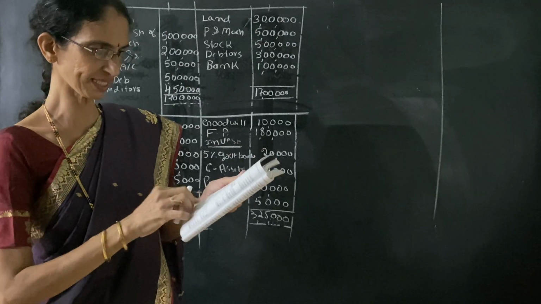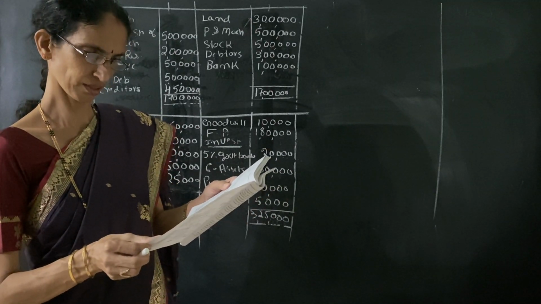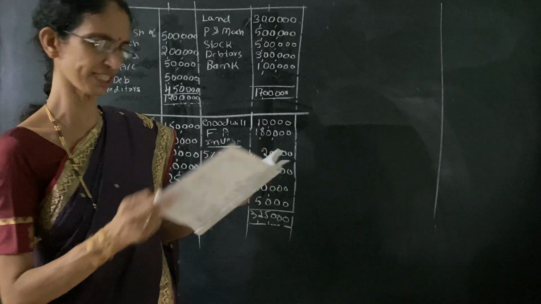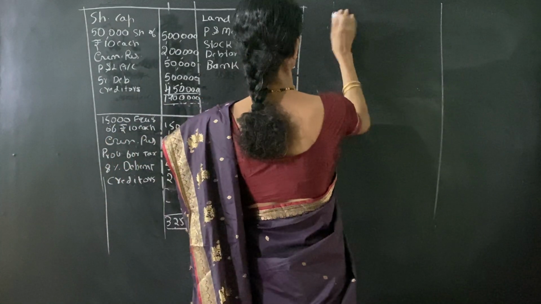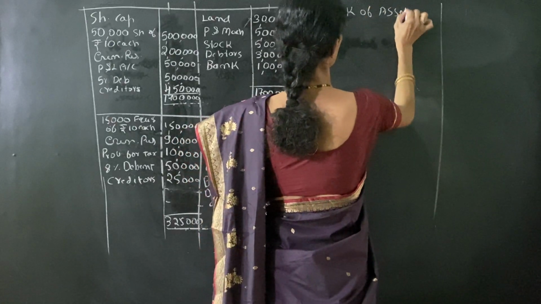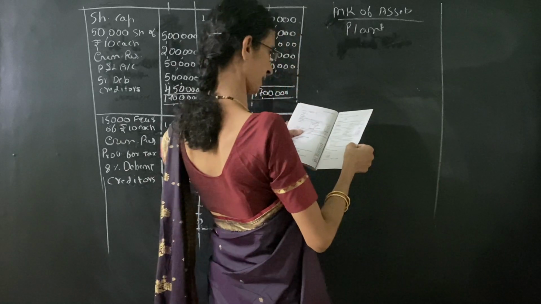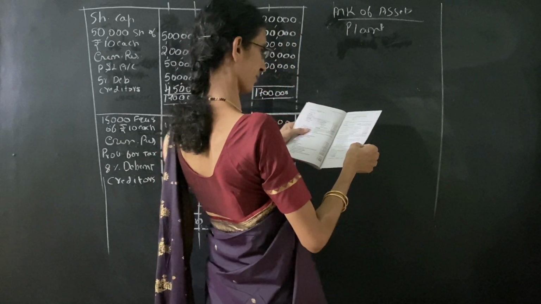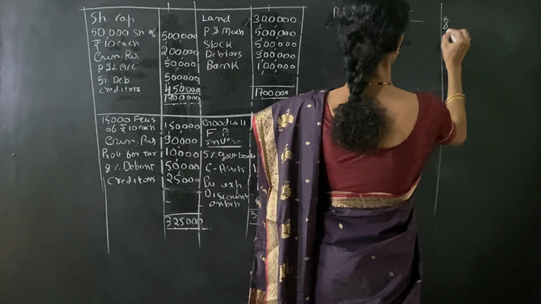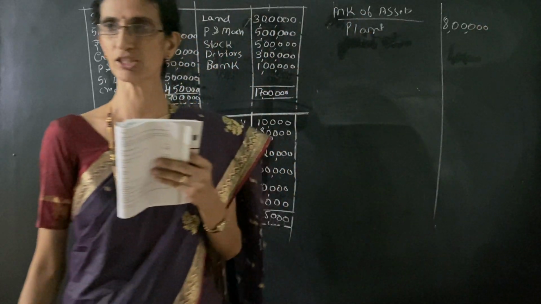So take the market value of assets. In the adjustment it is given the market value of plant and machinery is 8 lakh. The market value of other assets is not given.